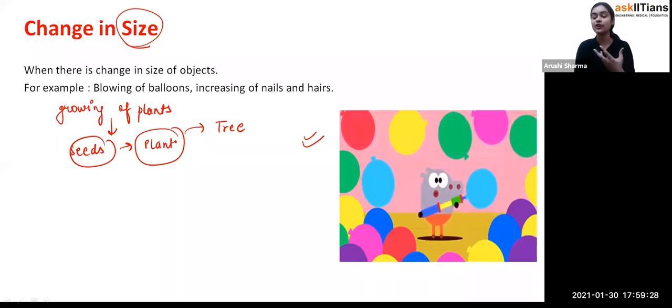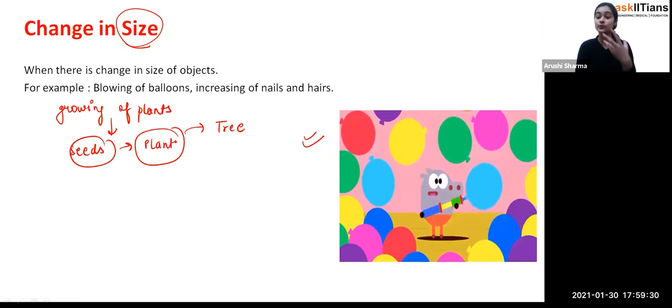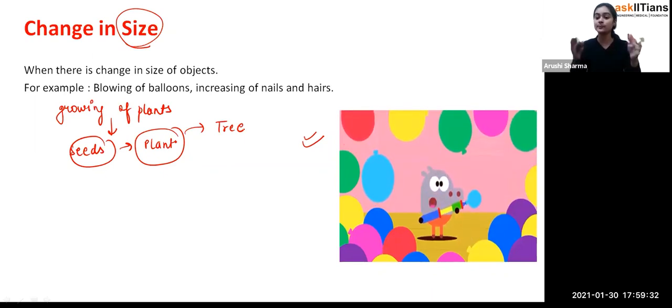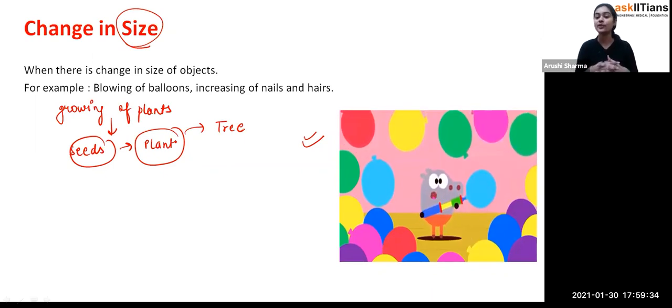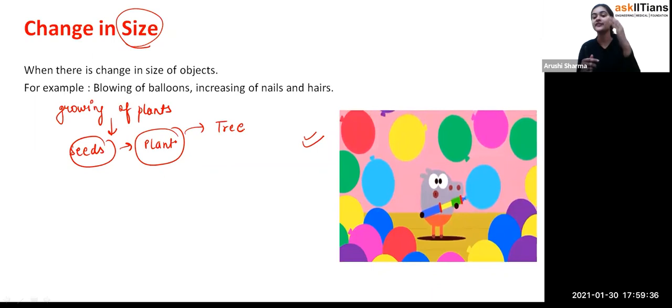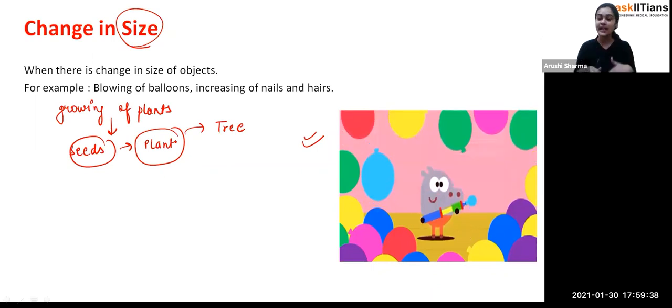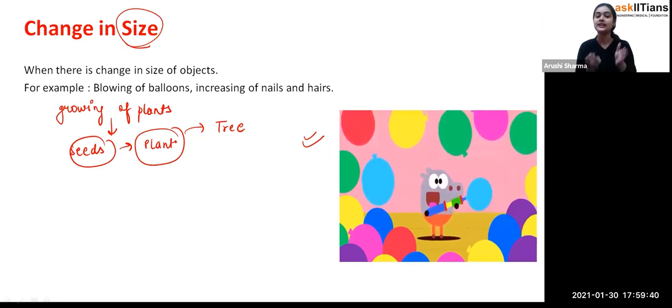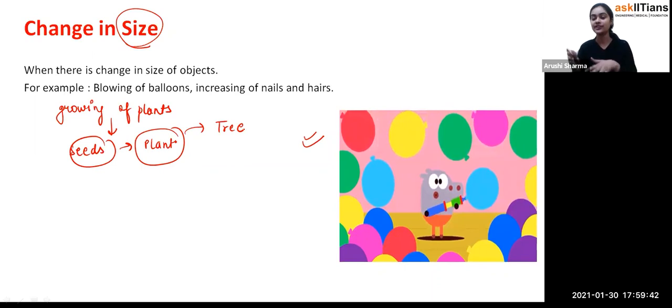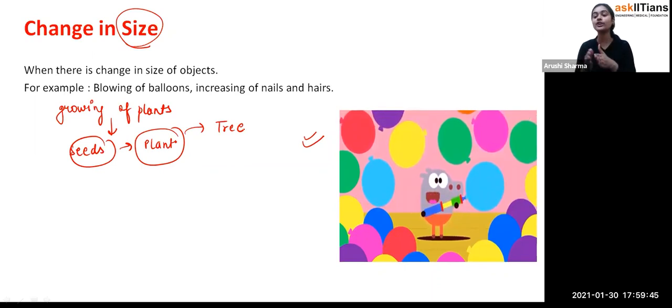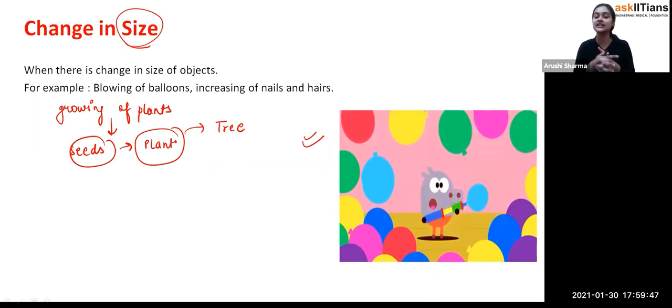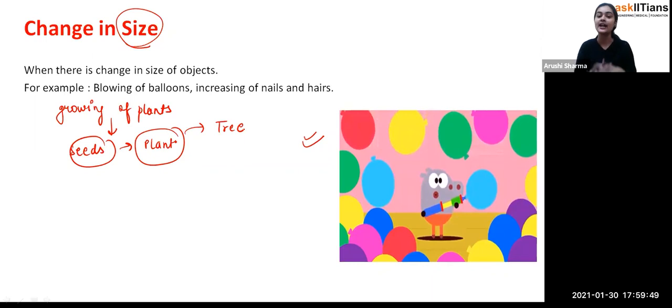For example, the banyan tree is huge, exactly, it will occupy a large space. But the coconut tree is very tall, but they all start growing from seed only. So that's how, students, seeds, plants and trees. You can see that the growing of a plant is also a kind of change in size only, exactly. So that's the change in size, student.